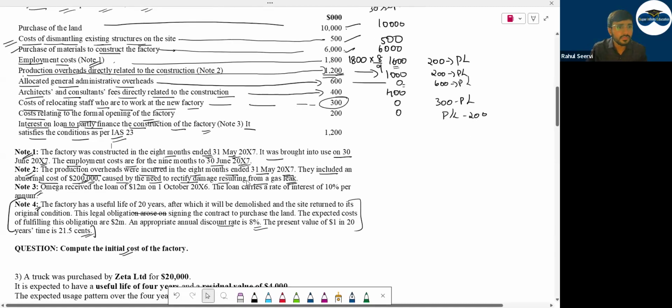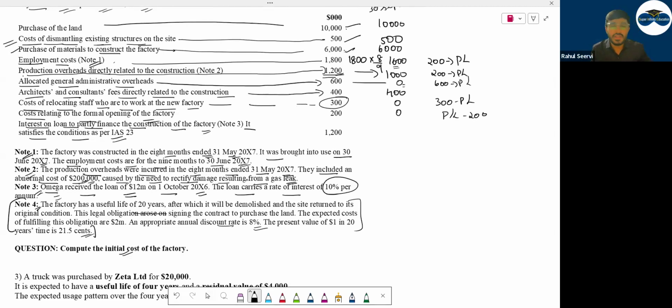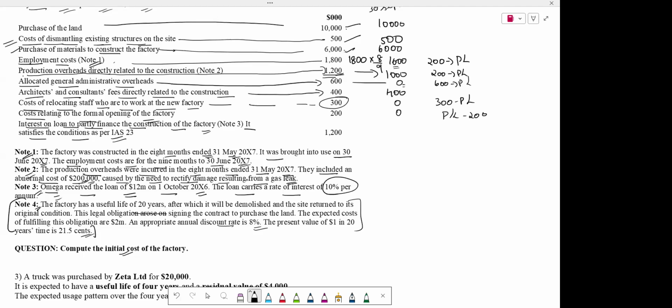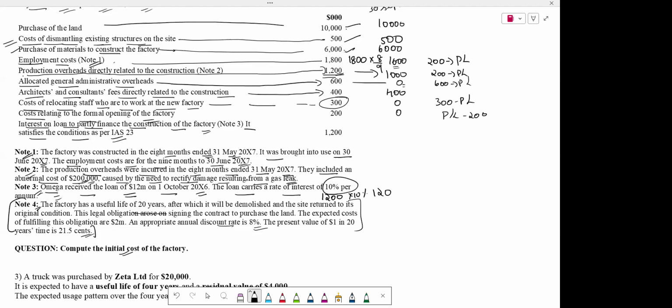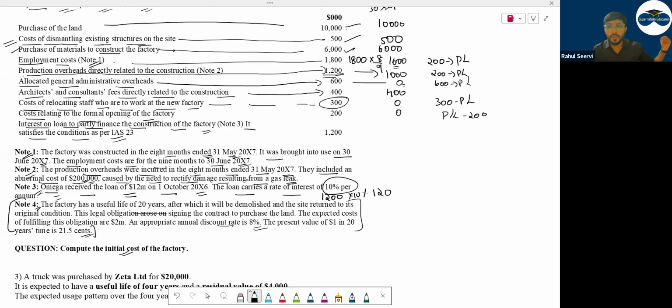So now let's read. Omega received the loan of 12 million on 1st October 2006. The loan carries a rate of interest of 10% per annum. So what is the per annum interest cost to you? 1,200 into 10%. Shall I say 120 or 1.2? No, not 1.2, 0.12. Yes, sir.